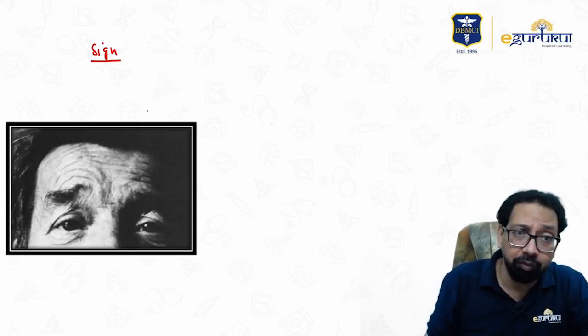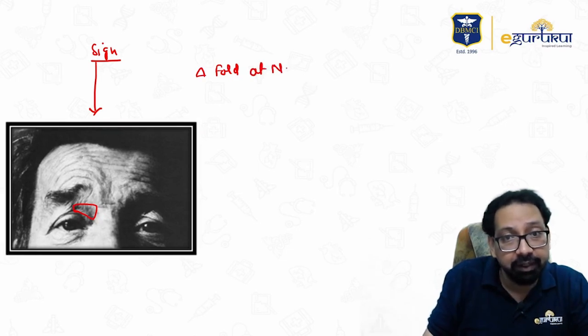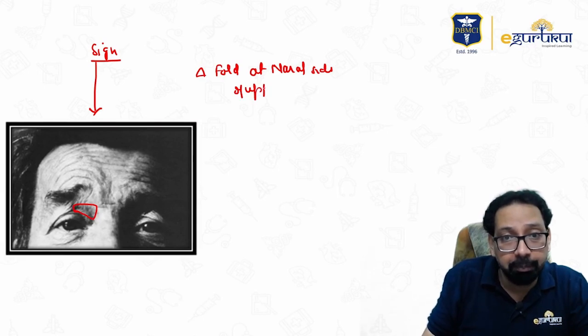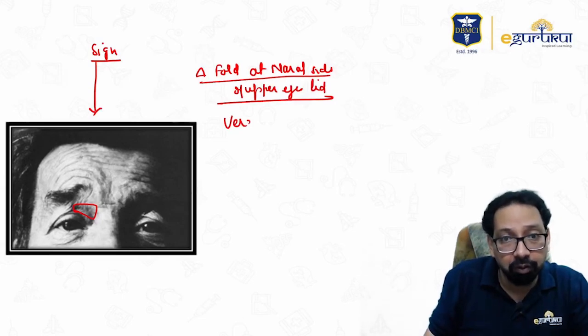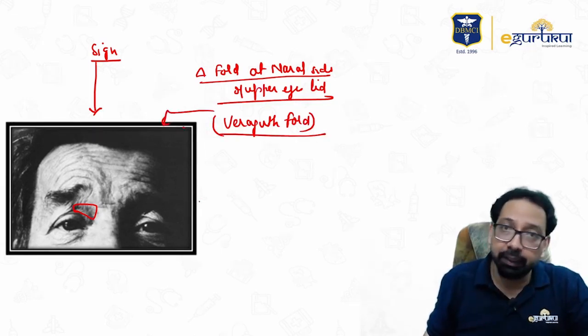But what is the sign of depression? The clinician finds a triangular fold at the nasal side of the upper eyelid. That is Veraguth fold, seen in depression.